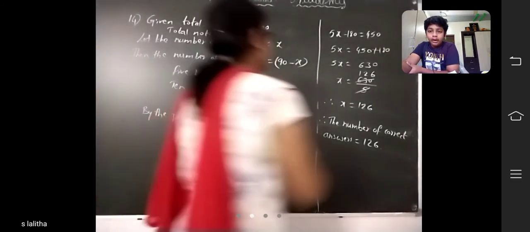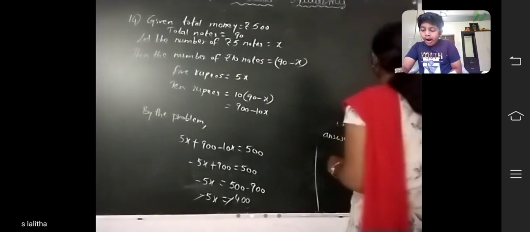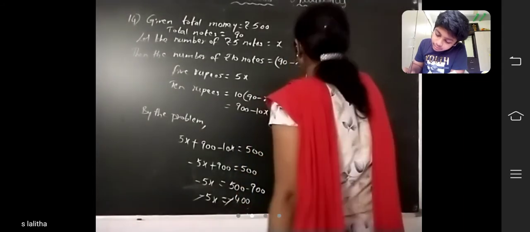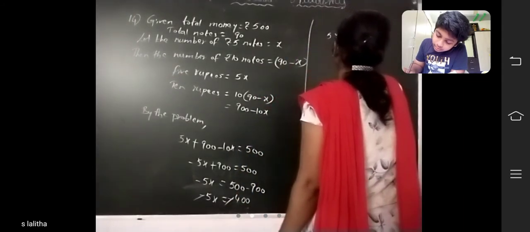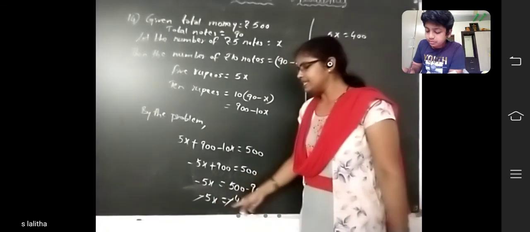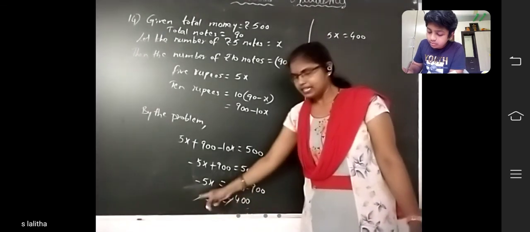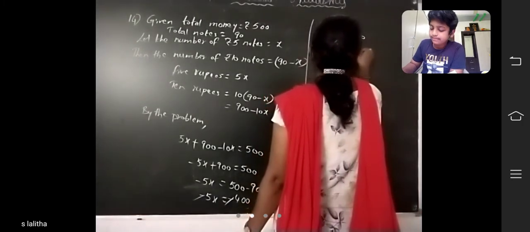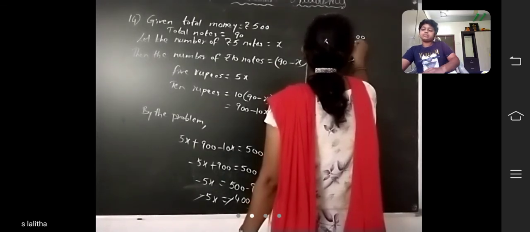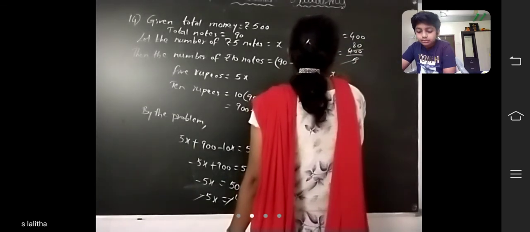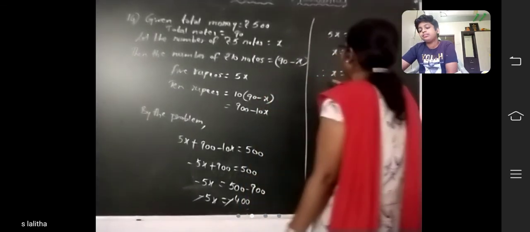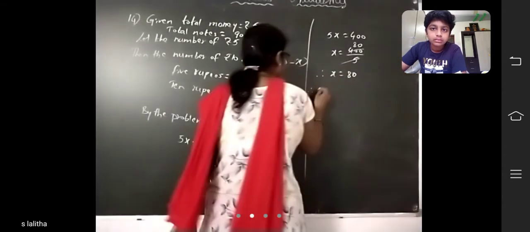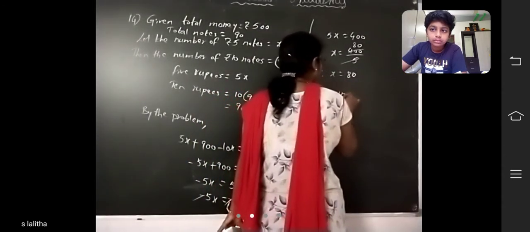Now what we will get? Left hand side and right hand side both have negatives, so we cancel the negatives. So 5x is equal to 400. Now x is equal to 400 by 5. How many times? 5 eights are 40, then 0. Therefore x is equal to 80. Okay, so what is x? Number of 5 rupee notes. So therefore the number of